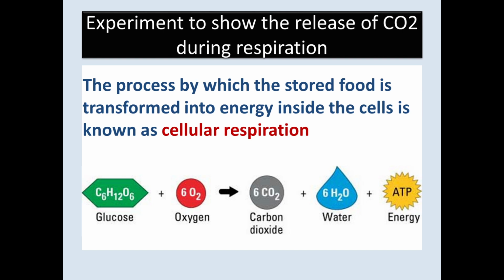Cellular respiration can be given by an equation: glucose plus oxygen gives carbon dioxide, water, and energy. Energy is stored in a chemical compound called adenosine triphosphate. By the process of cellular respiration, carbon dioxide is produced and released. You are going to study an experiment to show the release of carbon dioxide during respiration. Carbon dioxide is produced by cellular respiration and released to the external environment by the organisms.